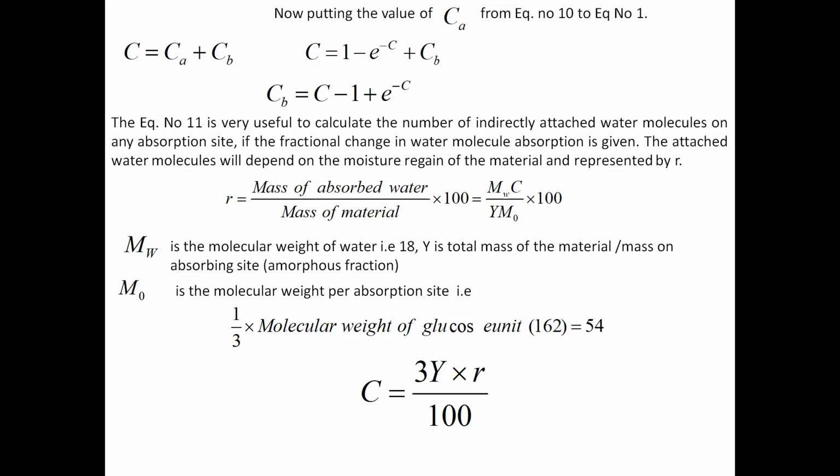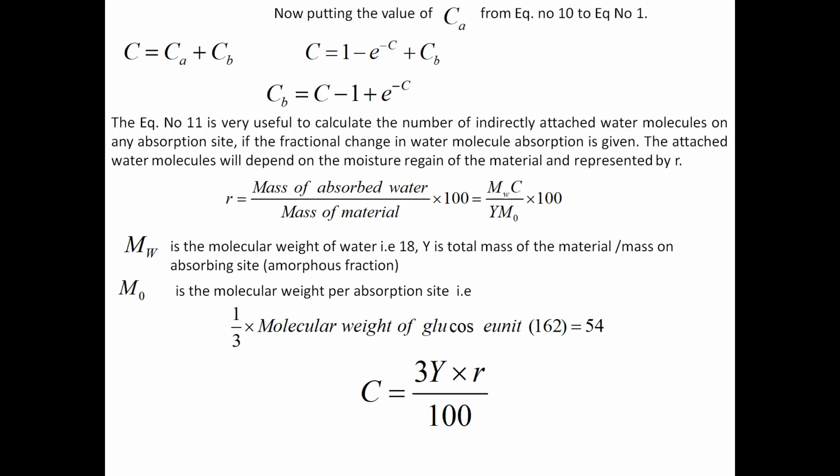This you can write as MWC divided by Y M0 into 100. What is MW? MW is the molecular weight of water, that is 18. Y is the total mass of material divided by the mass on the absorbing side, that is the amorphous fraction. And M0 is the molecular weight per absorption site. So, taking 1 by 3 as the amorphous content, the molecular weight of a glucose unit is 162. When you multiply by 1 by 3, it becomes 54. So 54 is the molecular weight which is available for moisture absorption.